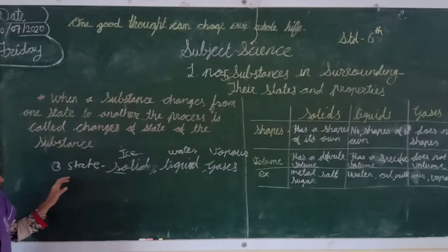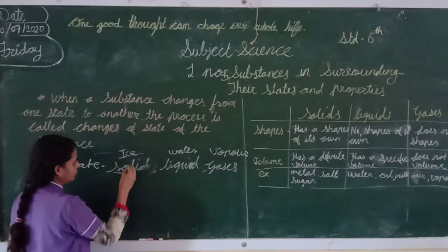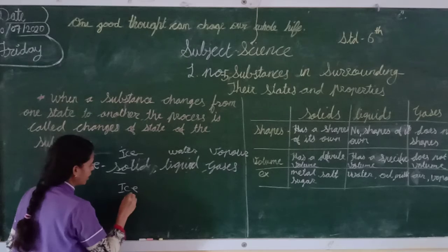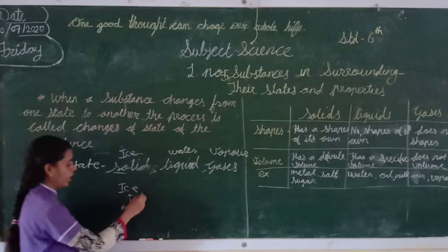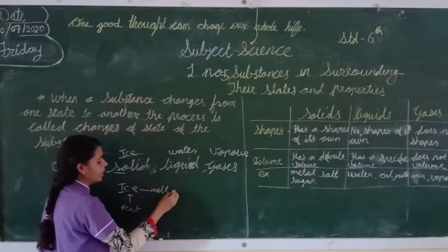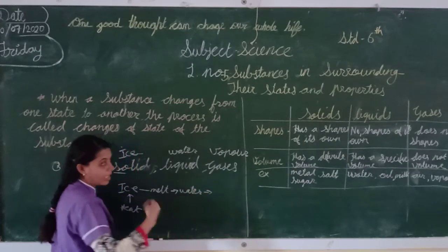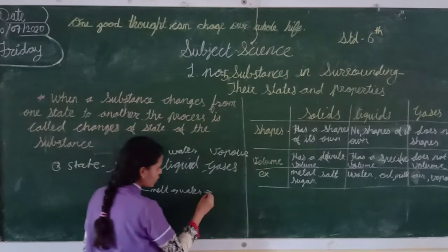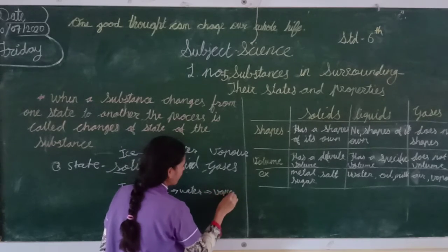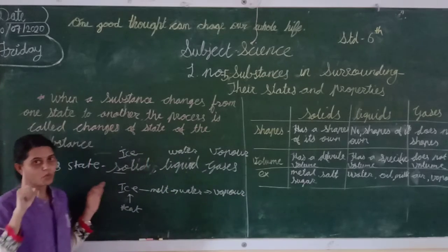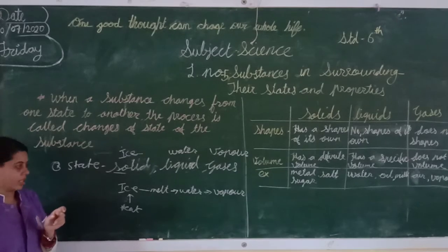Students, if I give heat to ice, okay, if I give heat to ice, what will happen? It will melt and it will convert into water. Again I give one more heat. So what will happen? The water converts into vapor. Okay, it is one thing. It is one ice, but that one ice converts into other states.